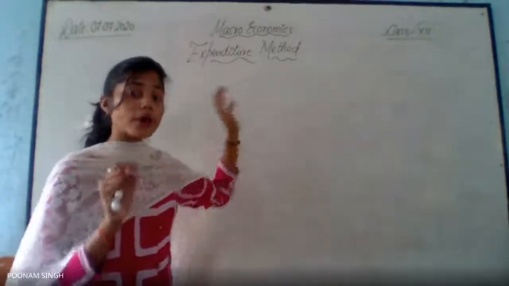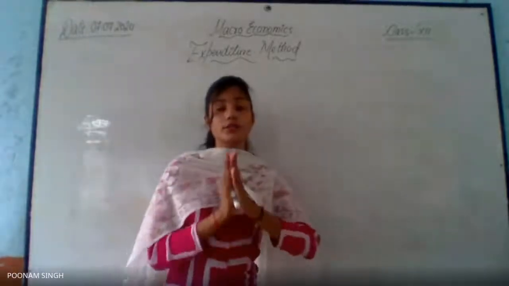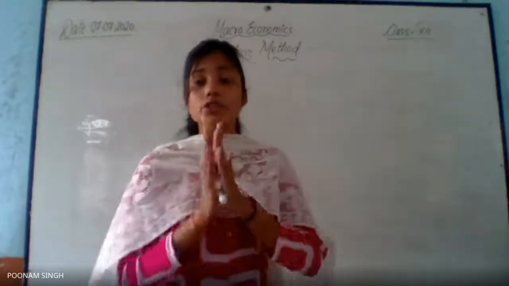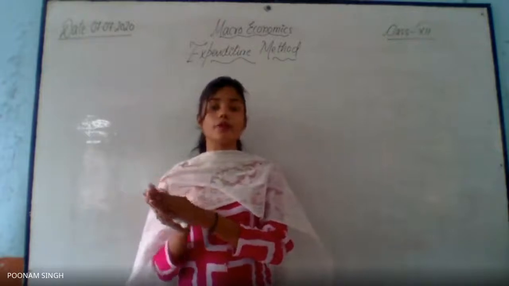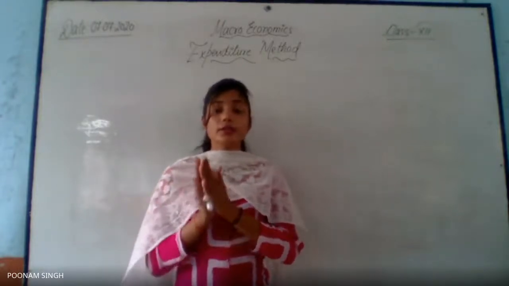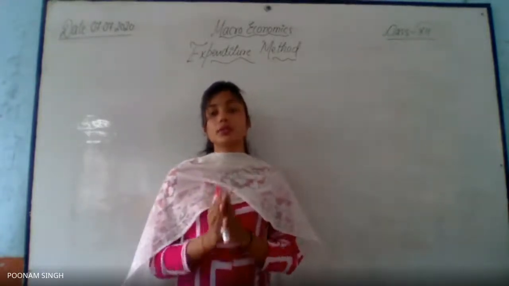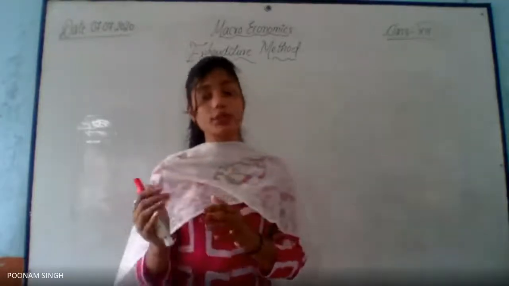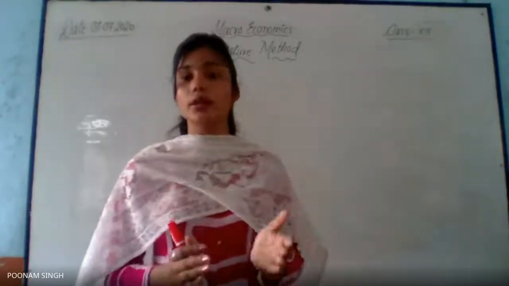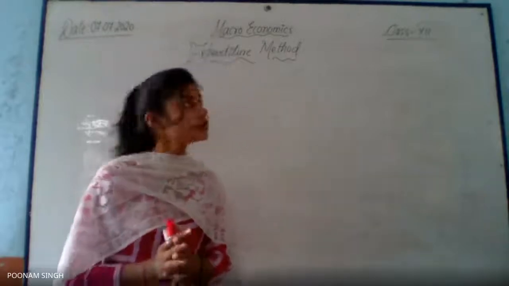Expenditure on final goods. Now final goods, you already know that. A final good is a good that has already crossed the boundary line of production, right? They are considered to be final goods. Secondly, they can be used by the producers as well as by the consumers too, right?